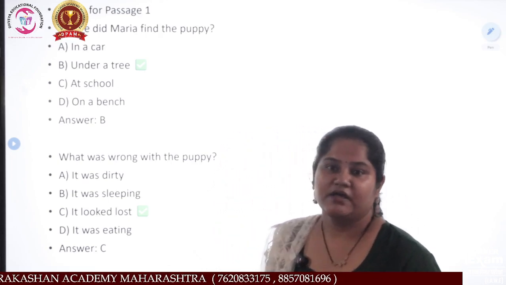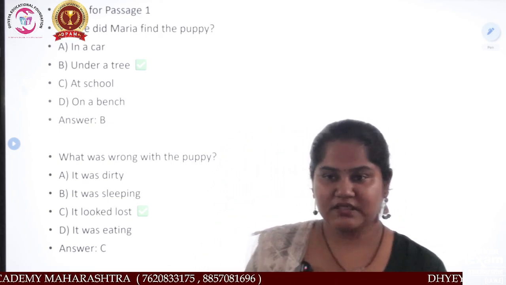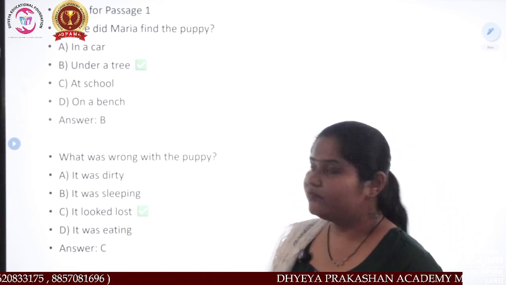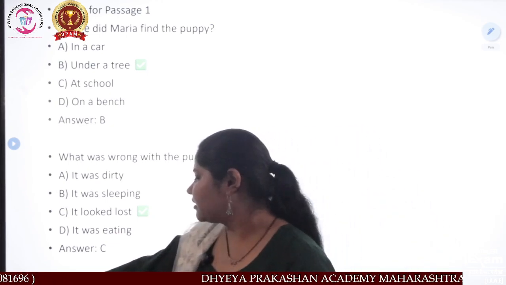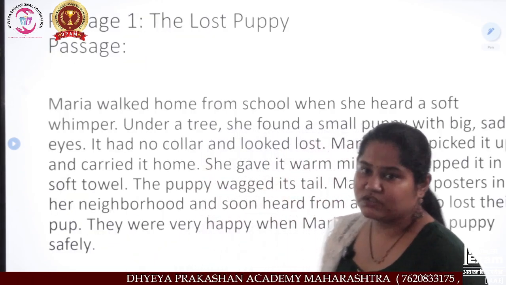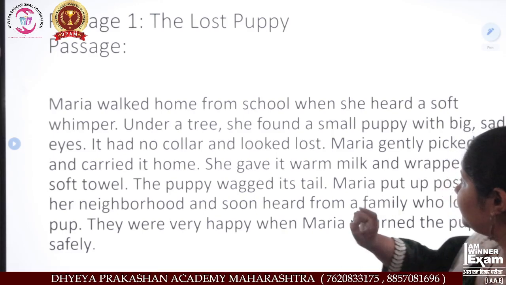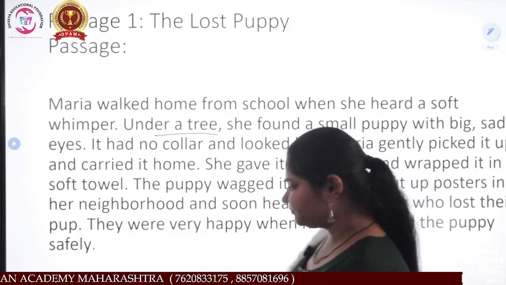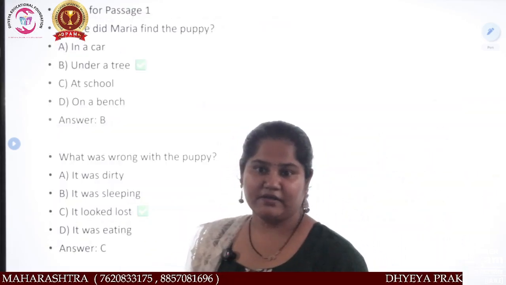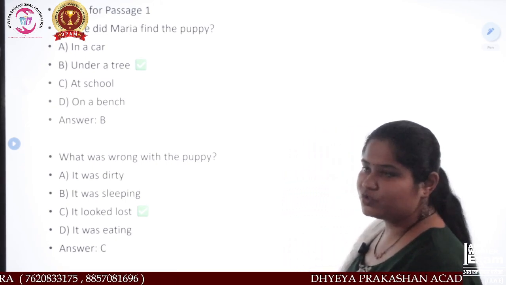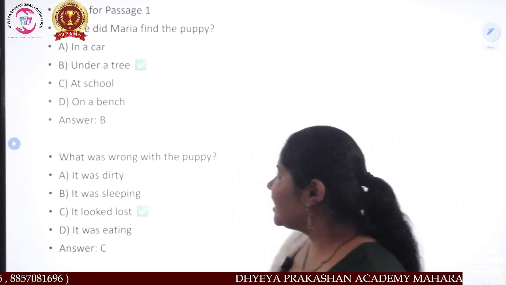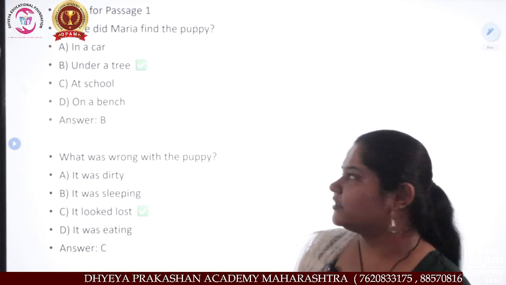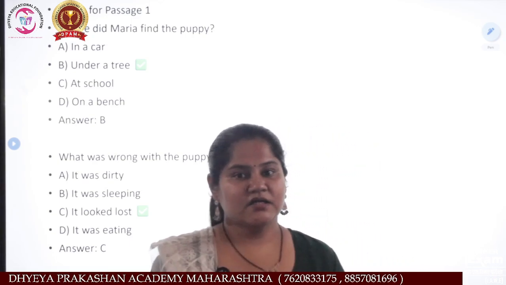See, this is for the MCQ part, a multiple choice question. Now see, where did Myra find the puppy? Where did she find it? See, again we will go to the passage. Now see, where did she find it? Under a tree. Okay. Now we will return to our MCQ. See, do we have that option? In a car, under a tree, at school, on a bench. What is the correct answer? The correct answer is under a tree.